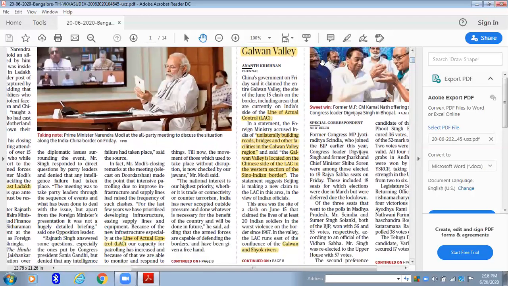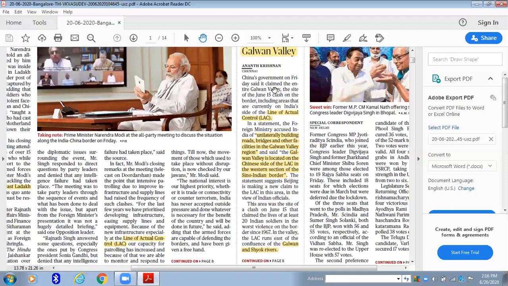Now, see, once you Google Galwan Valley and the rest of the article, the important point is: what is India accusing China of? They accuse India of unilaterally building roads, bridges, and other facilities in the Galwan Valley region. They feel that the Galwan Valley entirely belongs to them and lies on their side of the LAC, the LAC in the western section of the China-India border. So this is what they are claiming: since you are building roads in our territory, we are not going to tolerate it. So the issue about the confrontation of Indian and Chinese soldiers lies in this key aspect, just around Galwan Valley. And that won't be clear unless you Google what Galwan Valley is, what the borders around it are, and what the issue is. You won't be able to understand the concepts.